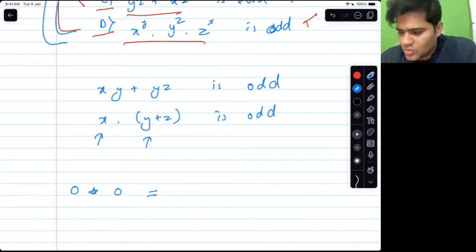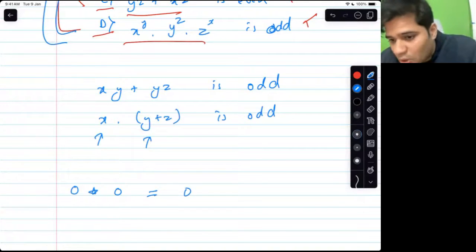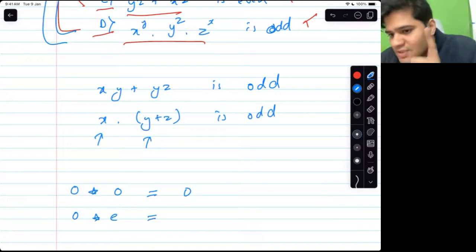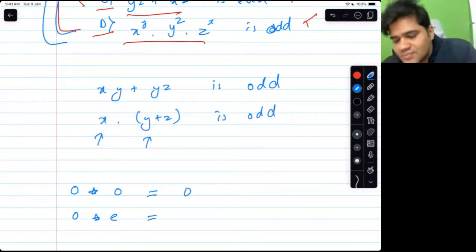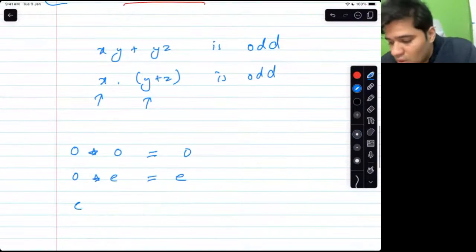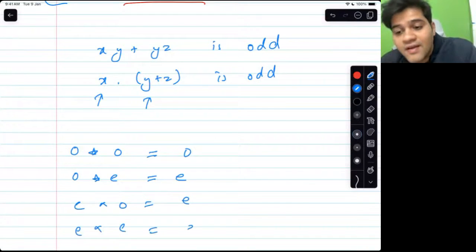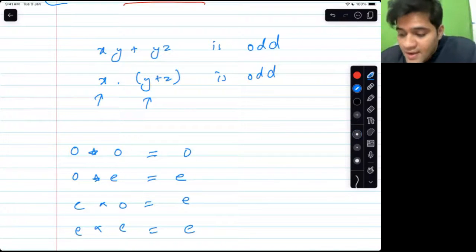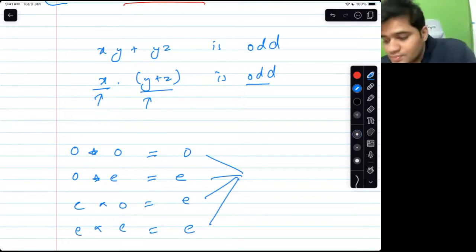Odd. What is the product of odd and even? Even. What is the product of even and odd? Even. What is the product of even and even? Even. So, if x into y plus z is odd, what do these 4 statements tell you?